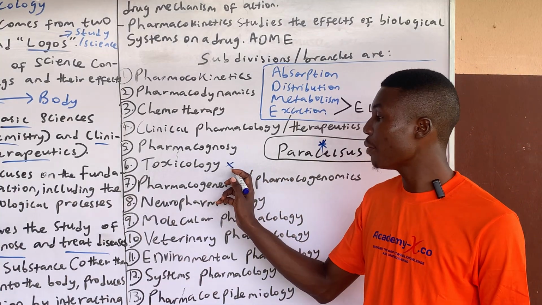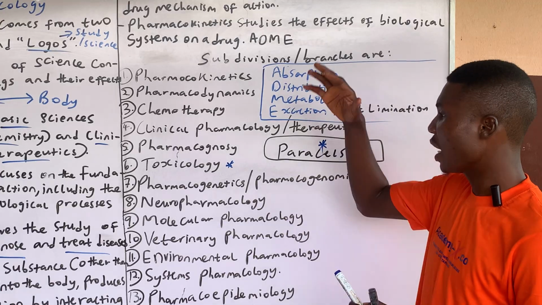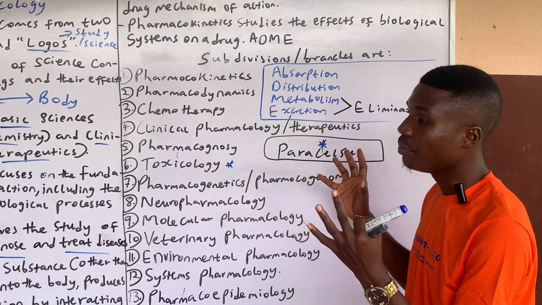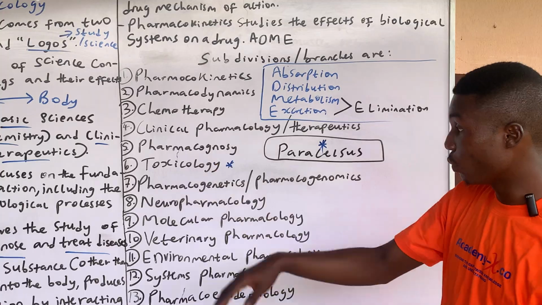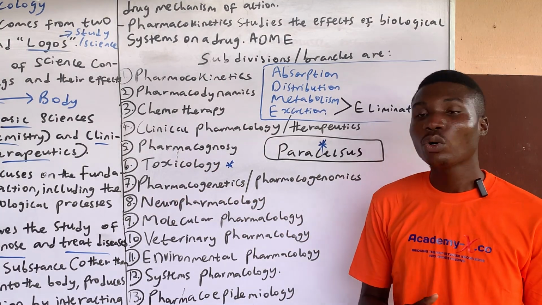So toxicology has to do with the harmful effect of drugs, studying that, and there are different branches of toxicology. In your higher levels in pharmacy school, there's a course basically for toxicology that has to do with poisons and the like. Then pharmacogenetics or pharmacogenomics.